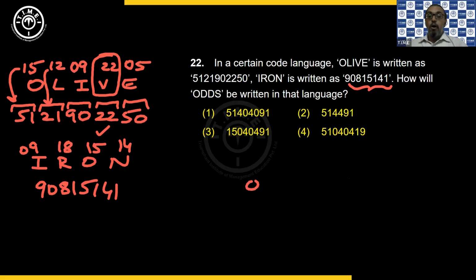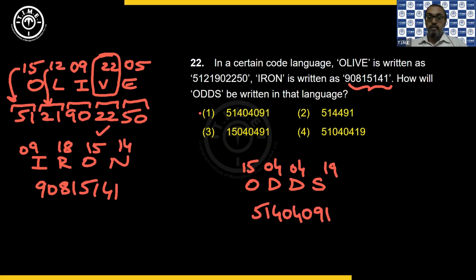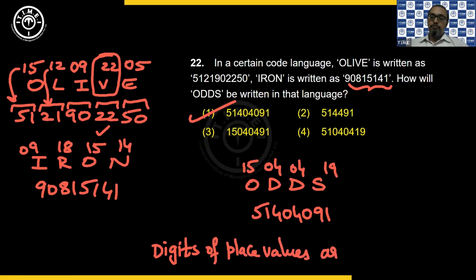Now how will odds be written in that language? O is 15, D is 4, again 4, S is 19. If I write them in reverse, 51, 40, 40, 91. So that should be my answer, which is there in the first option. Okay. So this is the logic: digits of place values are reversed. That is the concept. Okay.